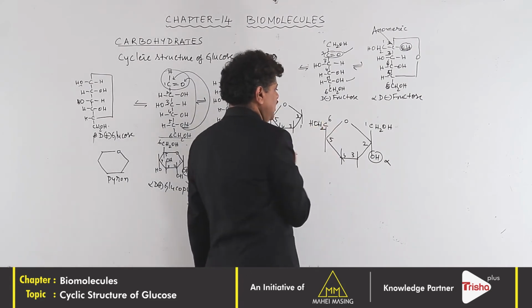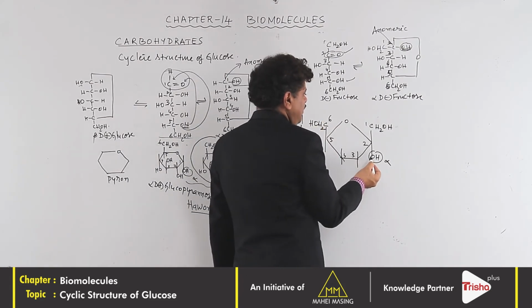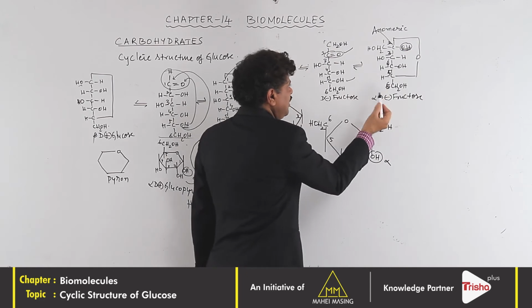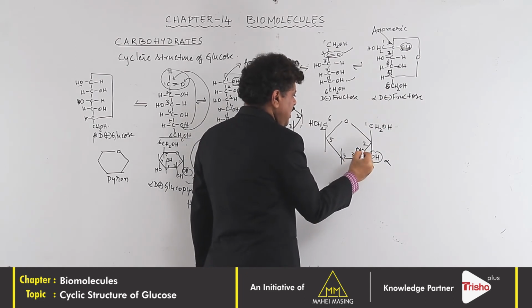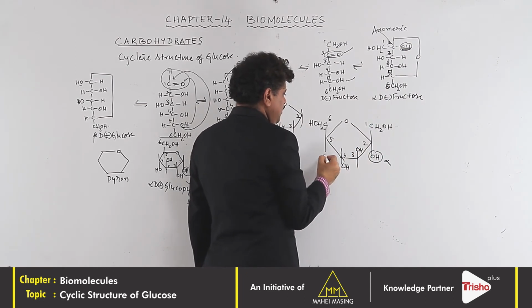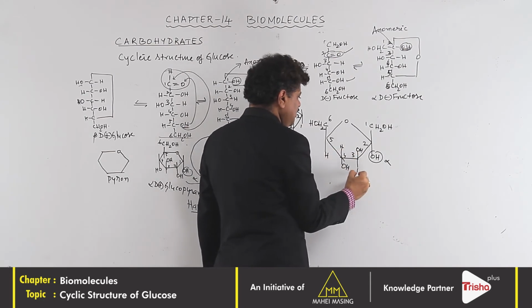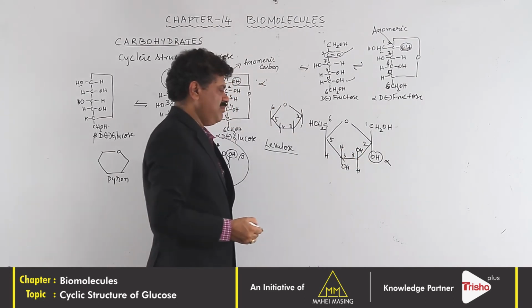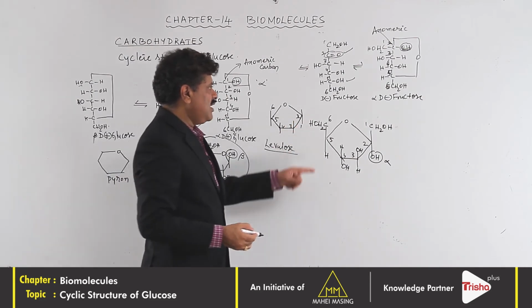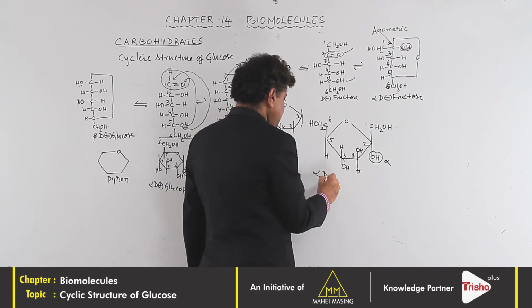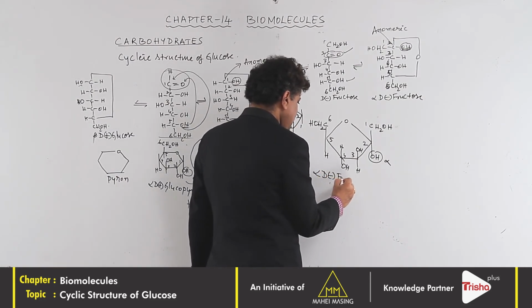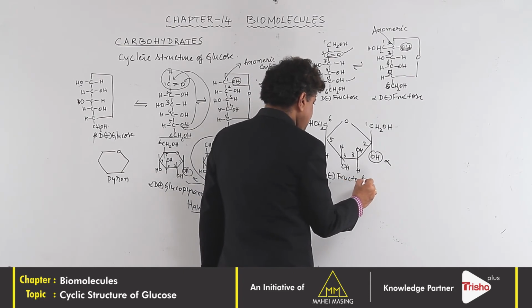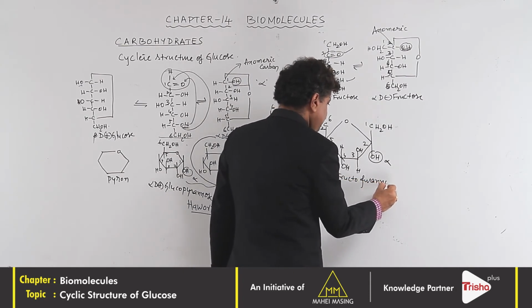This is the sixth carbon, and now we have the third carbon, present to the left side, above and below. There are hydrogen atoms which may or may not be represented. Now this forms alpha D minus fructofuranose.